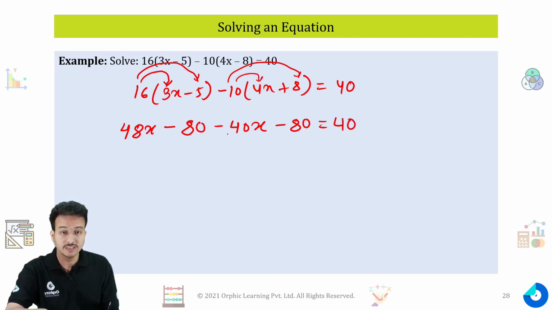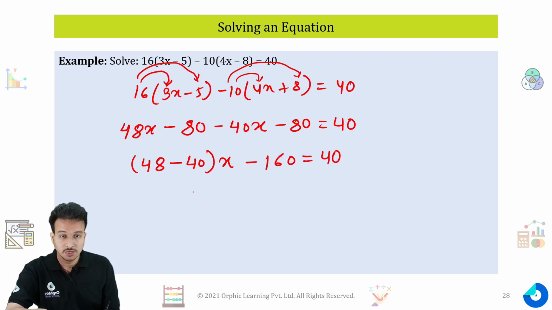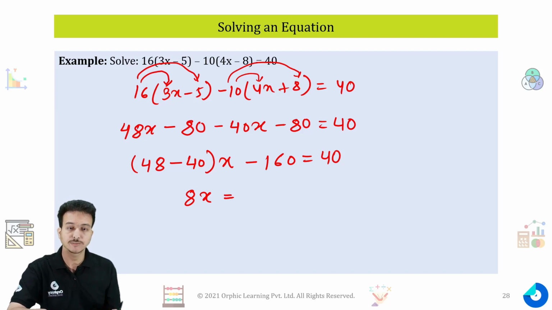Now 48x minus 40x will give me 48 minus 40 times x, and also minus 80 minus 80 will give me minus 160, so 8x minus 160 is equal to 40. Try to transpose 160. Minus 160 is transposed to the right hand side, it will give us plus 160.